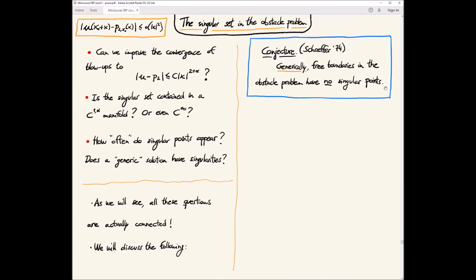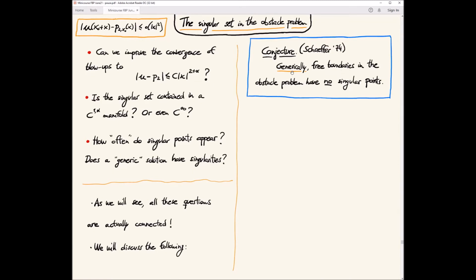Okay, so this, especially at that time, was a bold conjecture, because he didn't say what generically means. He really says that because the singular points that he was constructing were kind of difficult to construct, he believed that generically, in some sense, free boundaries should have no singular points.